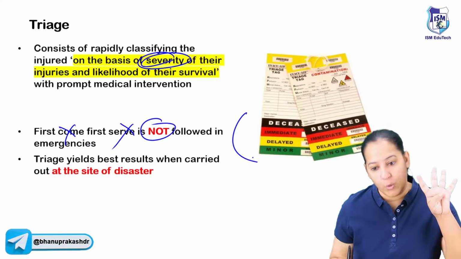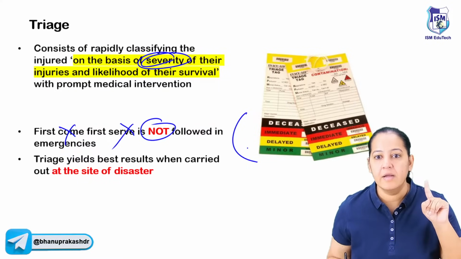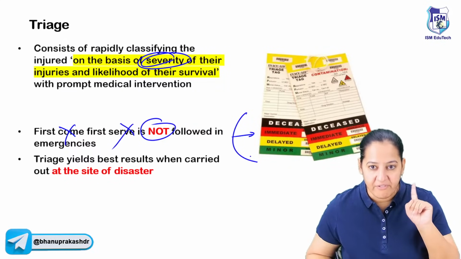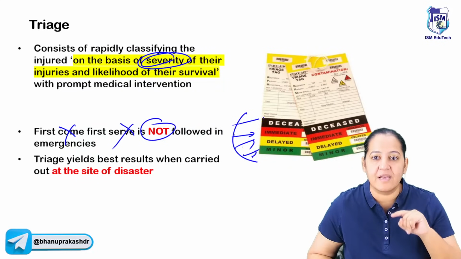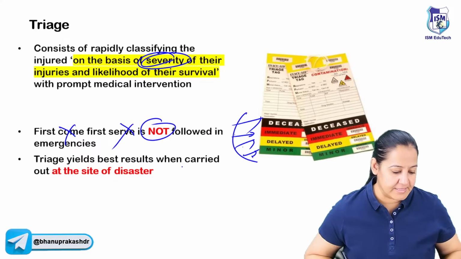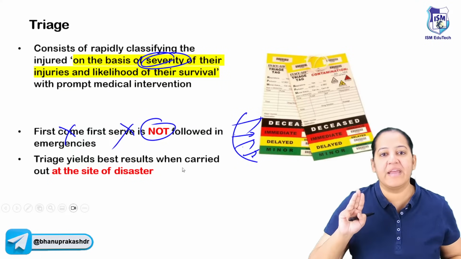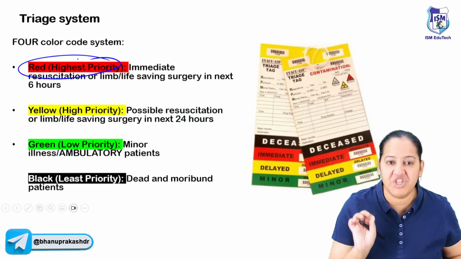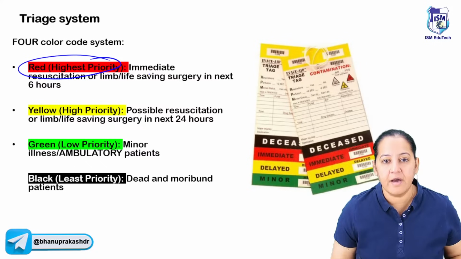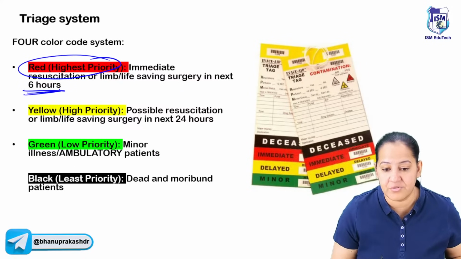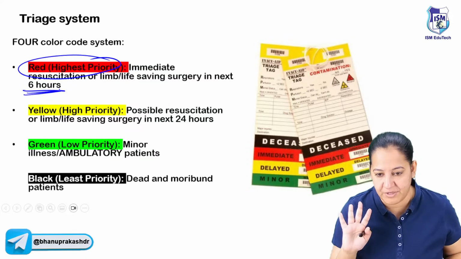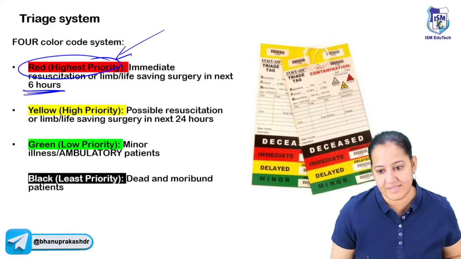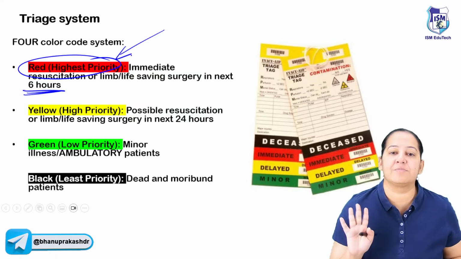There are 4 color codings we are using. In the traffic signal, what lights do we have? Red, yellow, green, and the last one is black. So we have 4 colors: red, yellow, green, and black. Red is given to the patient who requires immediate attention of the doctors and immediate surgery within the next 6 hours. If the surgery is done, we can save the patient; otherwise, we will lose the patient. So it is a high priority. We take them to the ICU or the OTs directly and operate on them. That is the highest priority, given red color.